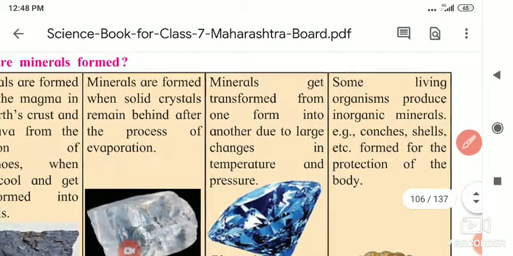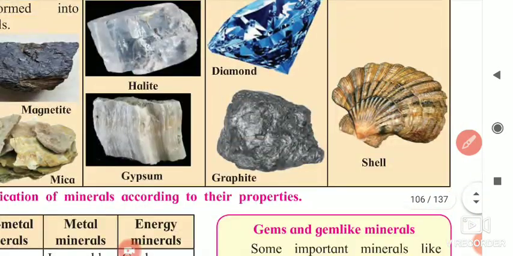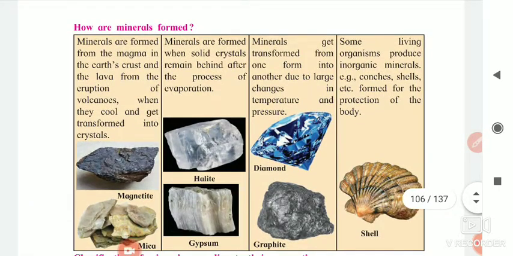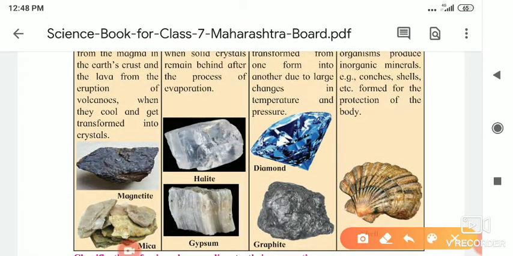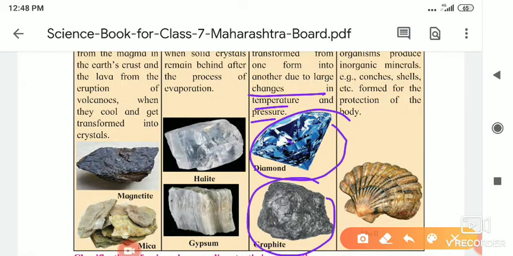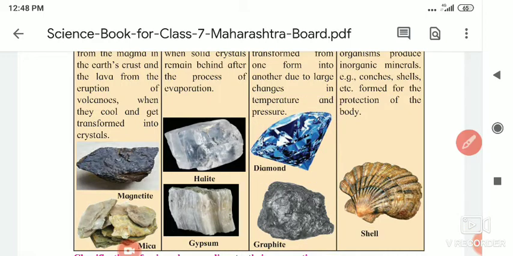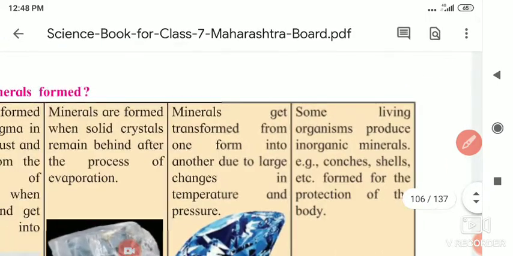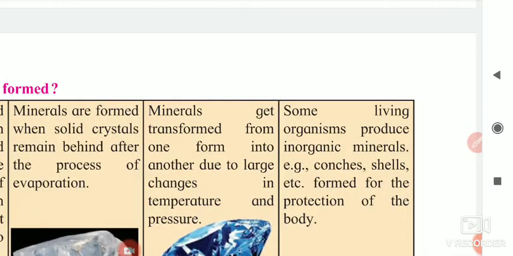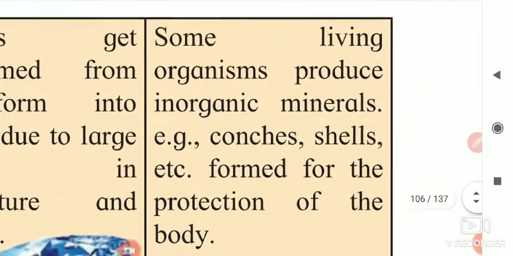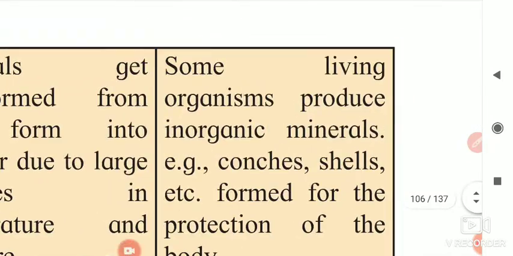So this is the actual process which is going on under the earth, and this is the mineral we get transformed from one form into another due to the large changes. Which changes? Temperature and pressure. This coal is converted into diamond or graphite. Diamond is a very precious non-metal that people are using in ornaments. Some living organisms produce inorganic minerals.